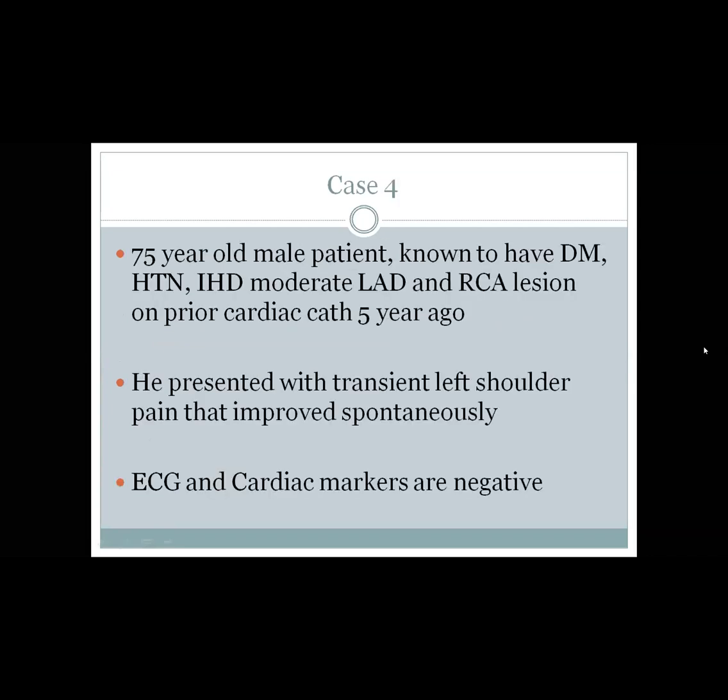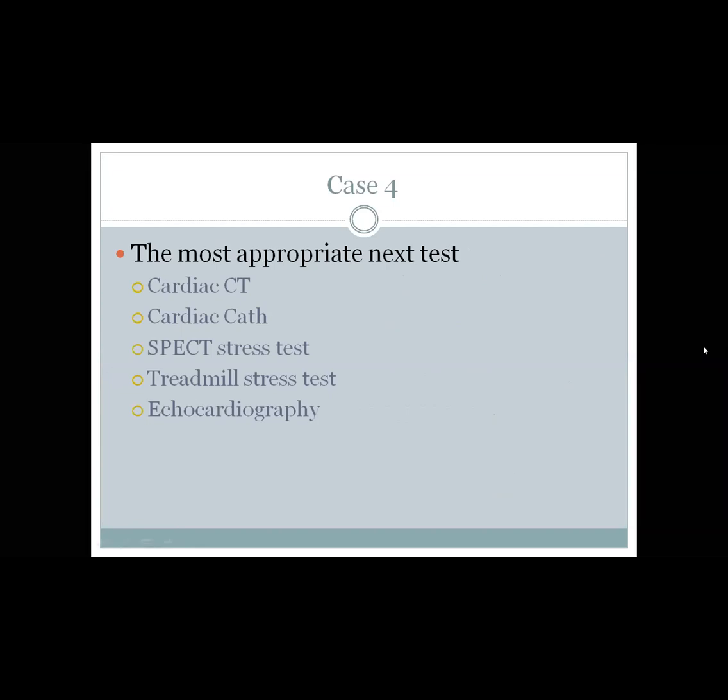75 male, known to have diabetes, hypertension, ischemic heart disease with moderate LAD and RCA lesions on prior cardiac cath 5 years ago. This patient, 75, with multiple risk factors and known moderate LAD and RCA disease, presented with transient left shoulder pain that improved spontaneously. ECG and cardiac markers are negative. What is the most appropriate next test? Cardiac CT, cardiac cath, SPECT stress test, treadmill stress test, or echo?